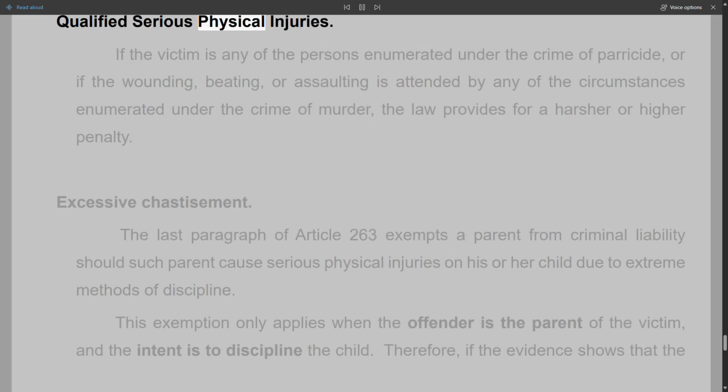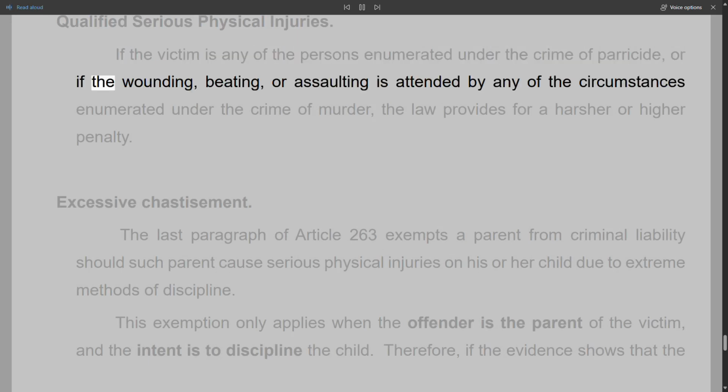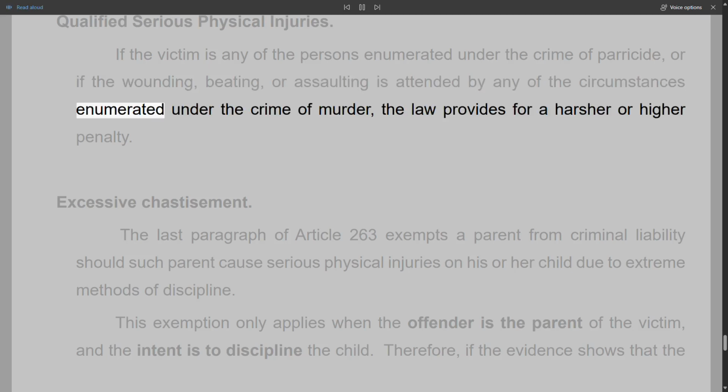Qualified serious physical injuries. If the victim is any of the persons enumerated under the crime of parricide, or if the wounding, beating, or assaulting is attended by any of the circumstances enumerated under the crime of murder, the law provides for a harsher or higher penalty.